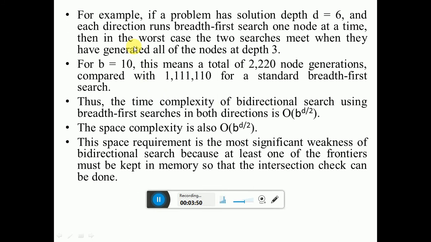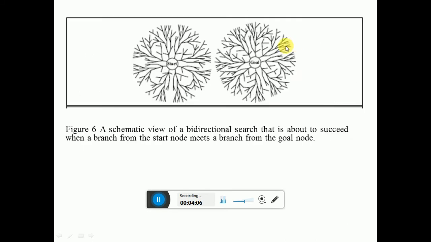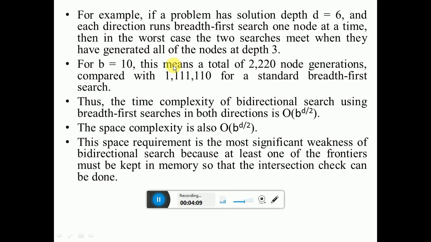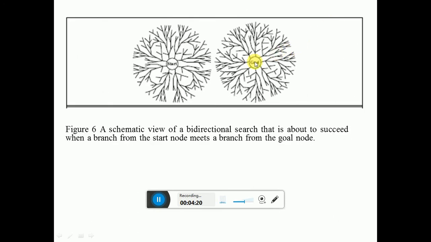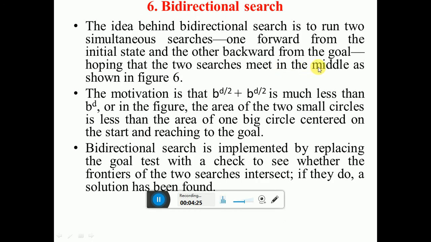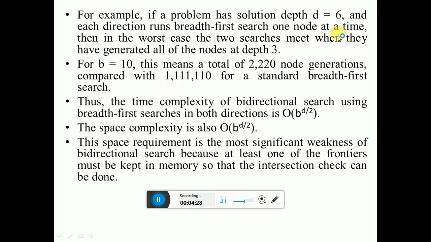And we'll see one example. If a problem has solution depth d equal to 6, and suppose we do the forward searching and backward searching and we are getting the solutions at depth d equal to 6, means what? If you start the forward direction searching from the start node, you will get the goal at the depth d equal to 6. And also in backward direction, if you start from the goal node and go on searching towards the start node, then after depth d you will get the solutions.